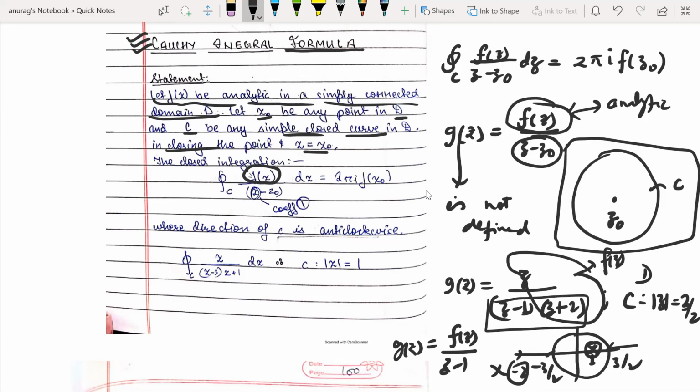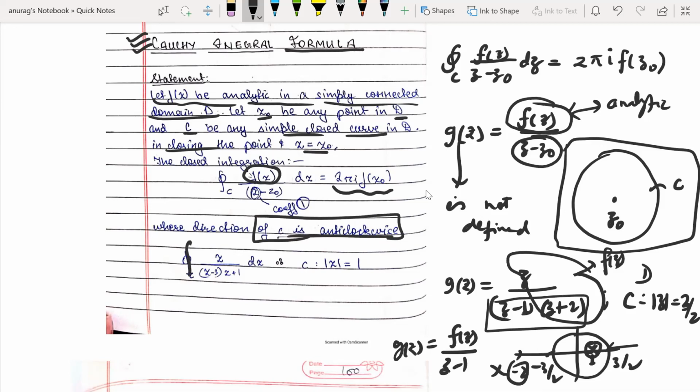Now, if you take the integration of f(z) over (z minus z0) dz, this integral is equal to 2 pi i f(z0), where the direction of C is anti-clockwise.